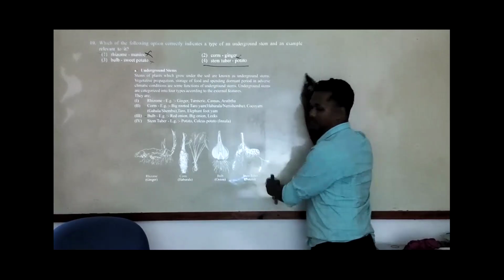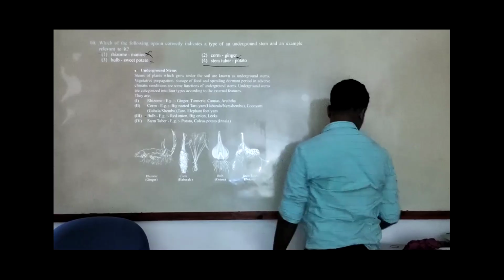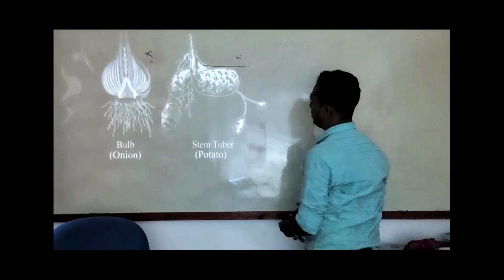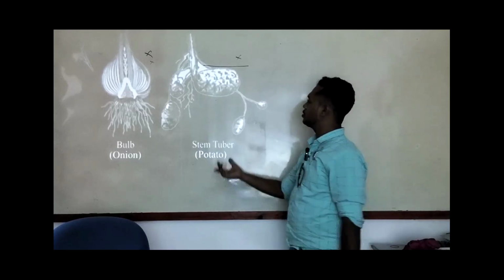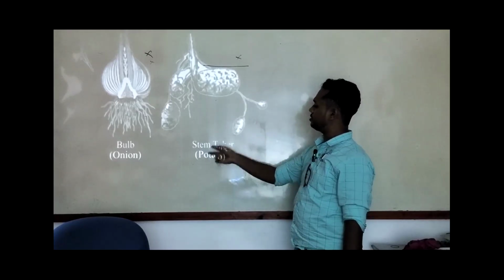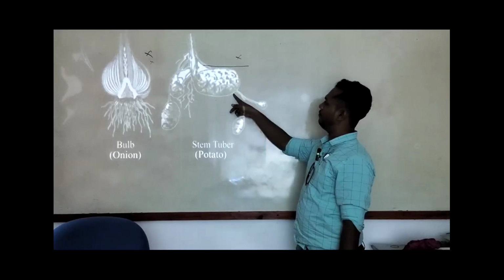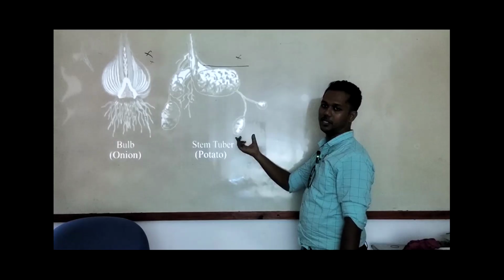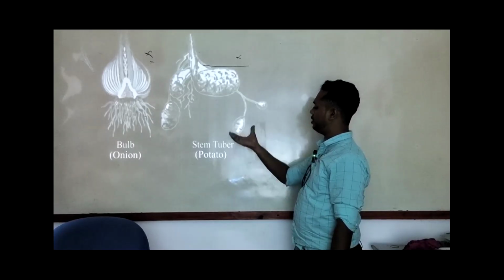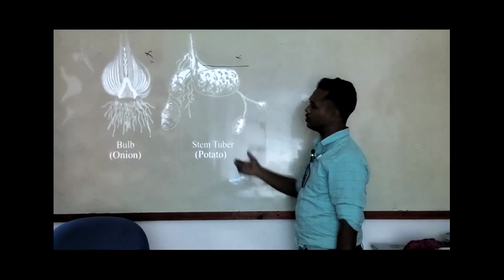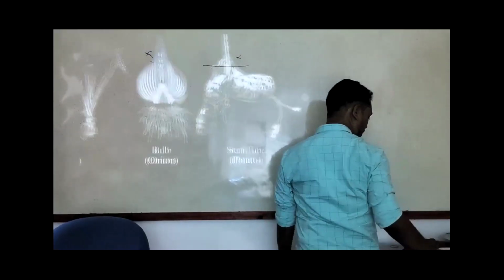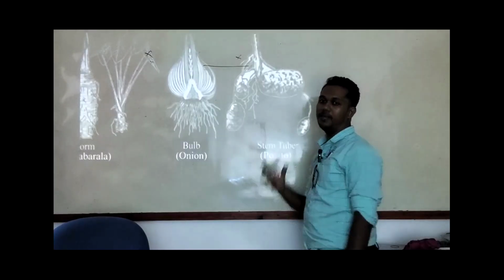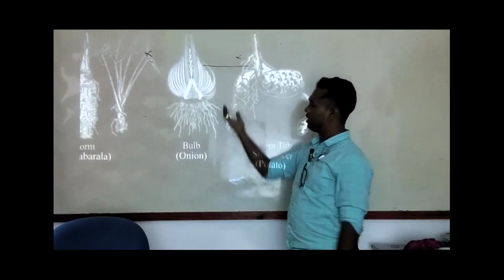You can see these images, I don't know whether it is clear or not. Look at these images. Potatoes are made by the stem tuber. The stem develops and becomes big as a tuber, and that tuber develops as a potato. A bulb means the onion. You may see here in this area a bulb-like structure, which will give the next generation.